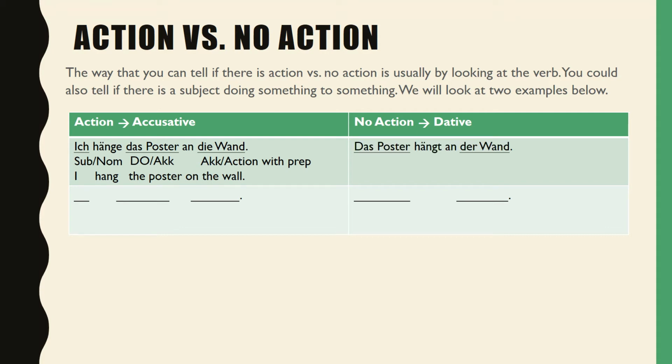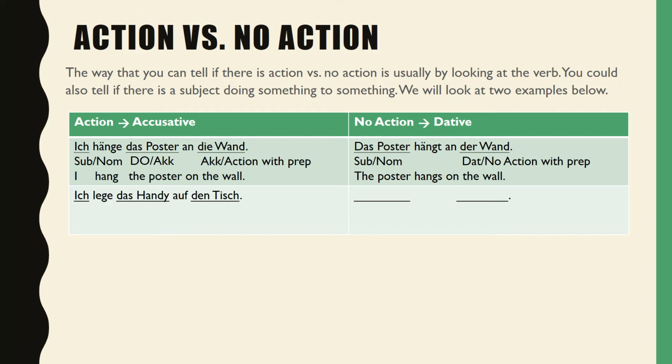Now, the opposite of that sentence is Das Poster hängt an der Wand. Das Poster is the subject and nominative. Der Wand is dative. There's no action in this sentence, but there is one of our special prepositions. This sentence means the poster hangs on the wall. You can tell there is nobody doing anything to anything. There's no action in this sentence.